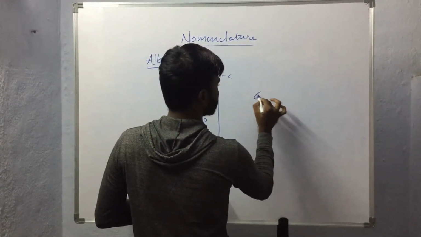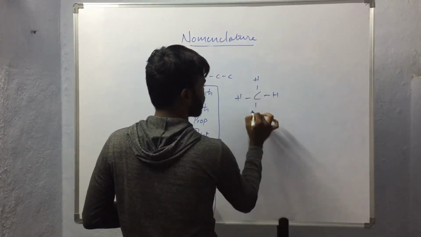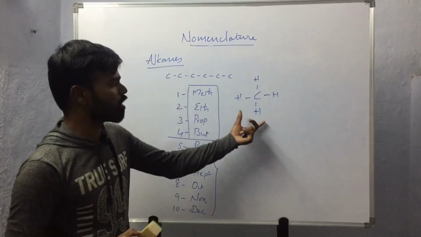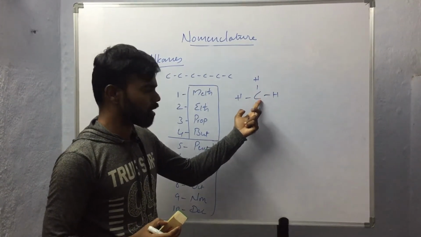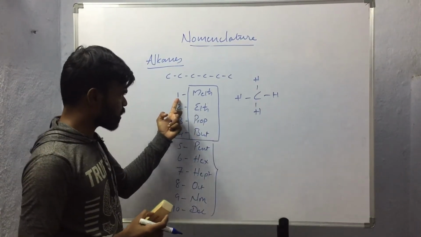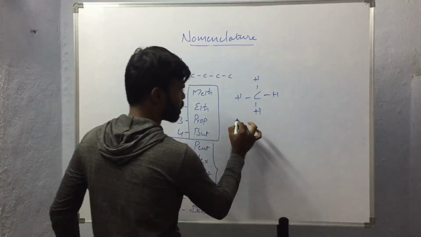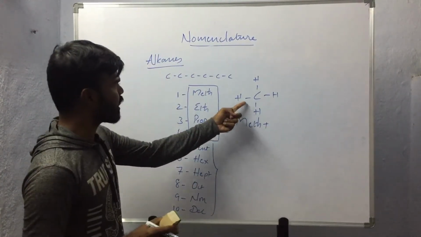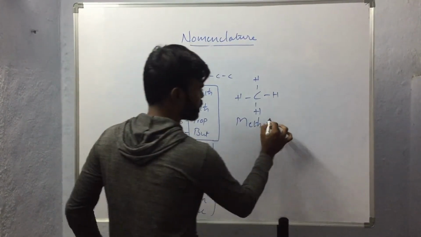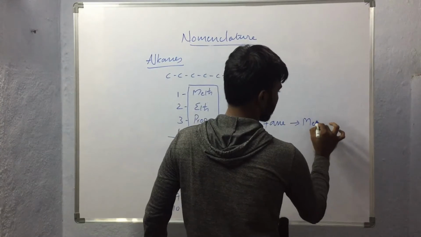Let us consider this hydrocarbon. It is made up of carbon and hydrogen only, and it contains 1 carbon atom. So 1 carbon atom and having single bonds. So 1 carbon atom, meth, and as it is an alkane, ane will be used. So the name of this compound will be methane.